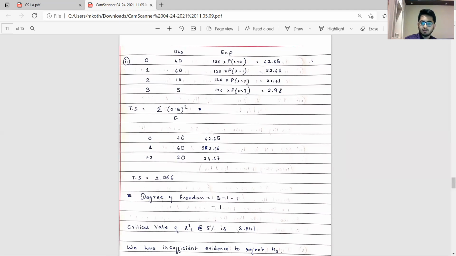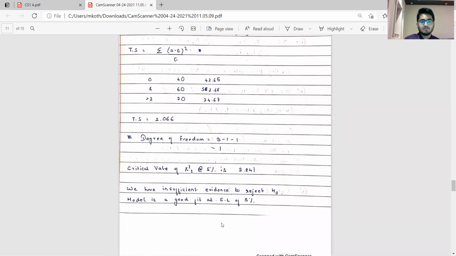I have stated the critical value, which is 3.81. Then I've stated that we have insufficient evidence. And so finally the conclusion is that the model is actually a good fit at a level of significance of 5%.